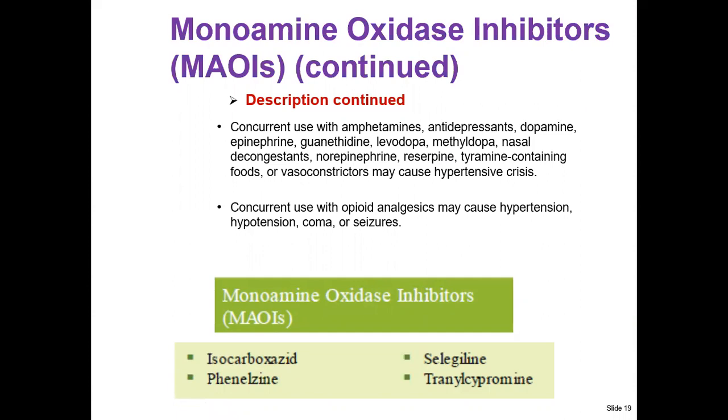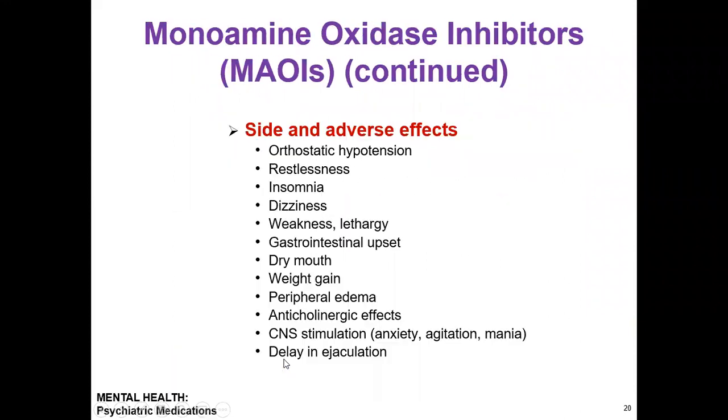So here are some examples of monoamine oxidase inhibitors: phenelzine, another name is Nardil, or selegiline, also tranylcypromine or Parnate, and also isocarboxazid.